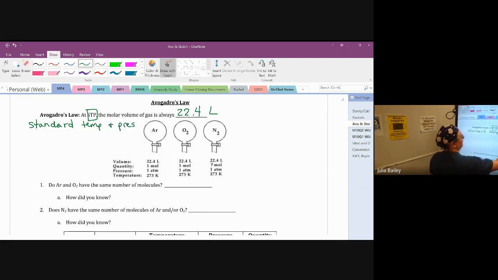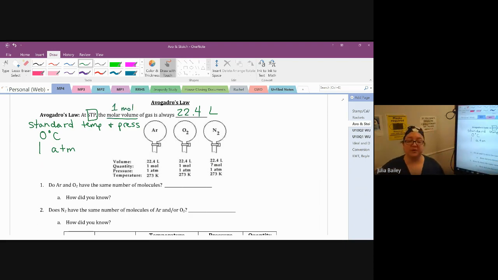I'm going to abbreviate a little bit here. Standard temperature and pressure. That is 0 degrees Celsius and what we call 1 ATM, 1 atmosphere of pressure. If two containers are at STP, so they're at the same temperature, 0 degrees, they're at the same pressure, 1 ATM, the molar volume of a gas, meaning they have 1 mole, how much space does it take up? 1 mole will always take up 22.4 liters of space if your container is at 0 degrees Celsius and 1